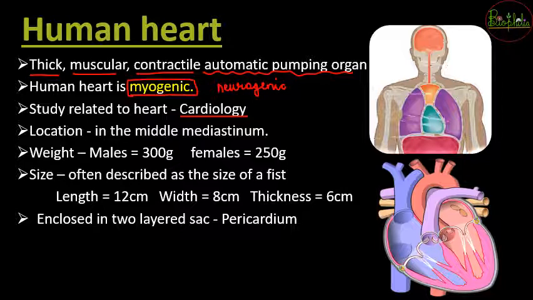Now since we are studying about an important organ, we need to understand where is its location. So location of heart is going to be in the middle of the mediastinum. But अभी mediastinum region कहाँ होता है? Before understanding that, let's understand or revise about the location of lungs. So lungs कहाँ होते थे? Lungs होते थे inside the thoracic cavity.